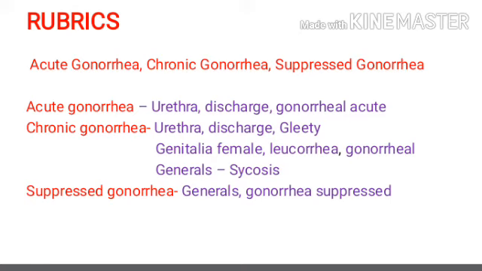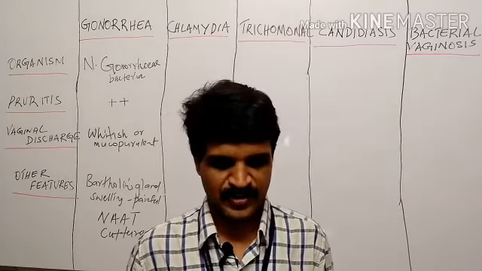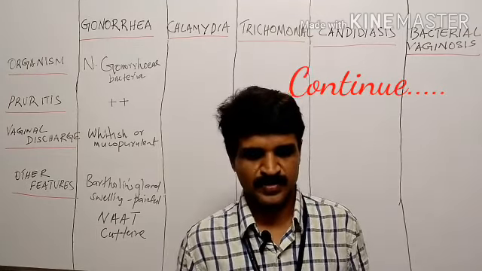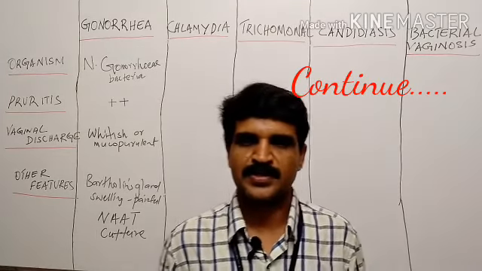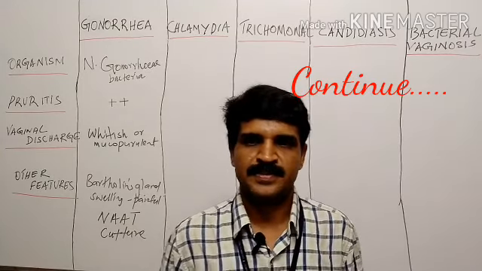The general psychosis, this is another rubric, gonorrhea, for chronic gonorrhea. And the rubric for suppressed gonorrhea is given in the chapter generals or generalities: gonorrhea suppressed. So these are the rubrics related to acute gonorrhea, chronic gonorrhea and suppressed gonorrhea.